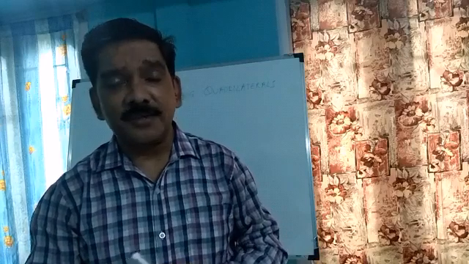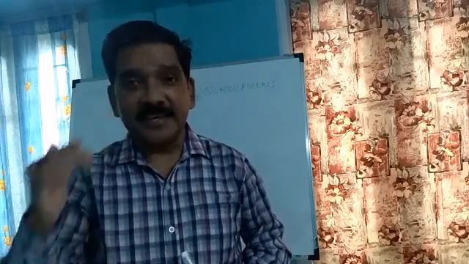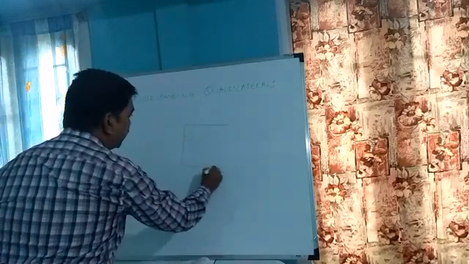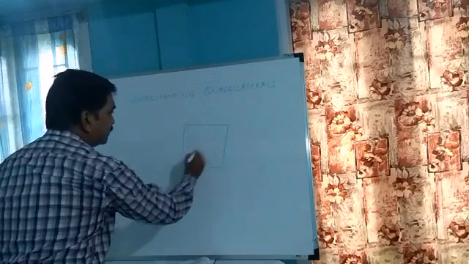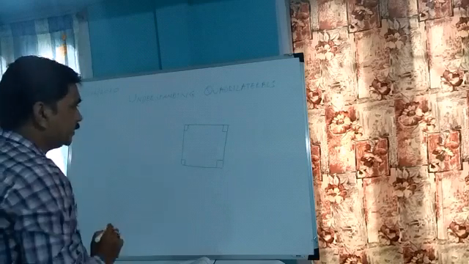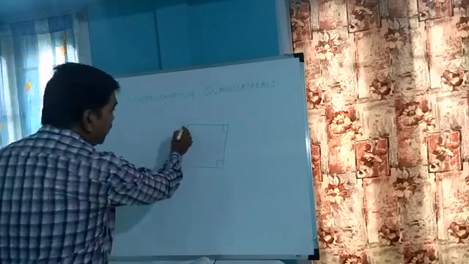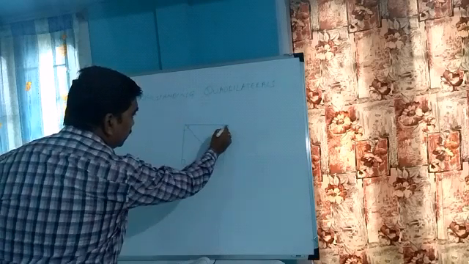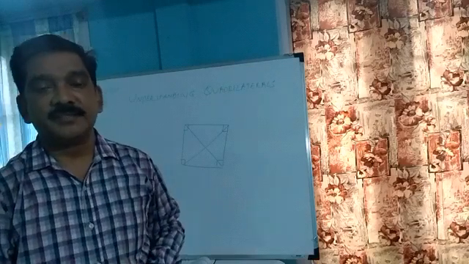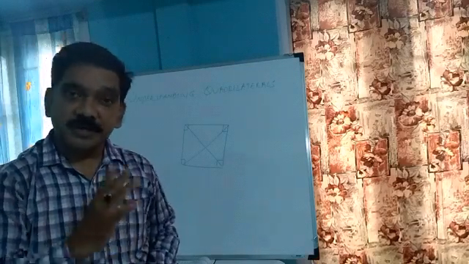Now, let me first define what is a square. A square is a quadrilateral where all the sides are equal and each angle is 90 degrees. Let me do this on the board. A square is a quadrilateral where all the sides are equal and each angle is 90 degrees. Clear? And here the diagonals are equal and they bisect each other. This is a property of a square.